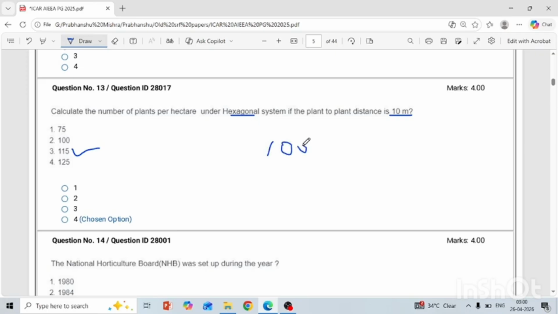Okay, and you know 15% more plants are required under the hexagonal system. So 15 means 100 plus 15, so total 115. If you do not know the calculation this way, this is an easy trick, with which you can also solve it, based on how much percentage more is required or how much percentage less is required, like that you may take your answer.